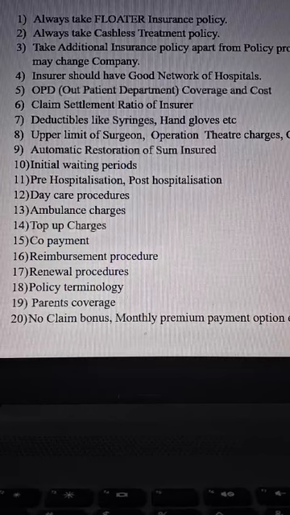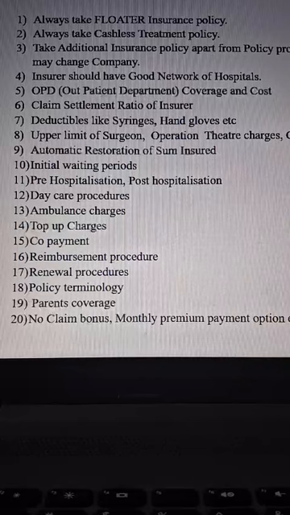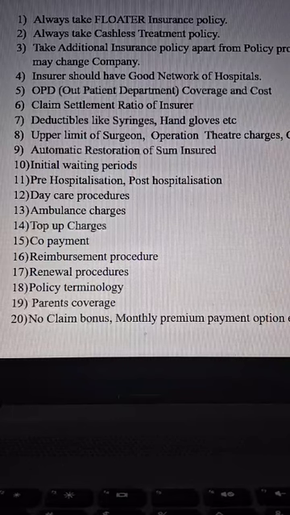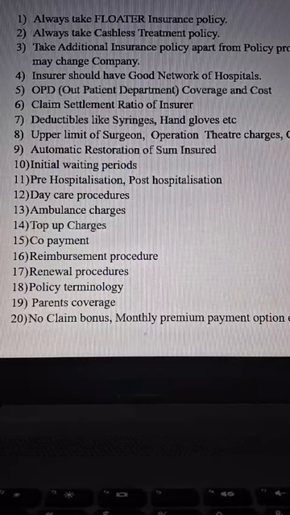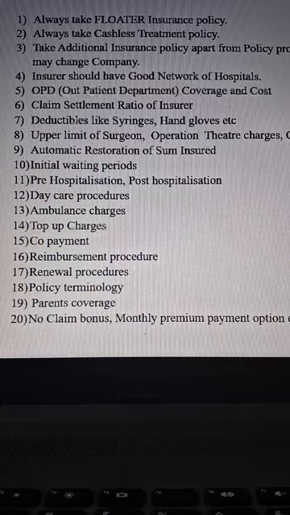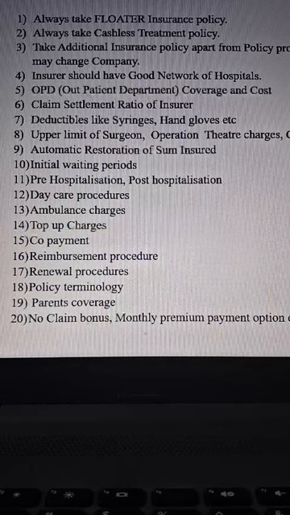Some companies, while taking the policy, up to 1 month, up to 2 months, post-discharge hospitalization also they will reimburse, they will pay money. So you please see before pre-hospitalization. In some conditions, the patient has to be brought from house to the hospital through ambulance. Ambulance charges, those things also please consider.